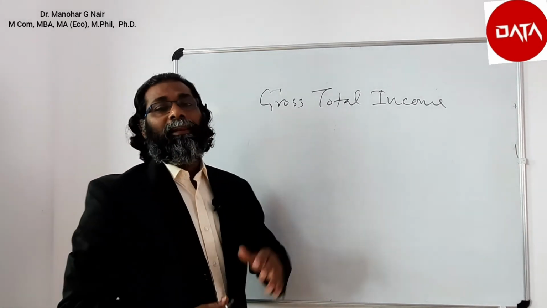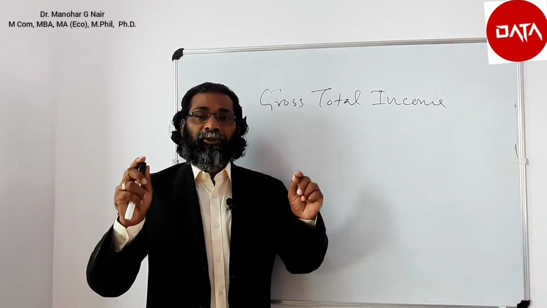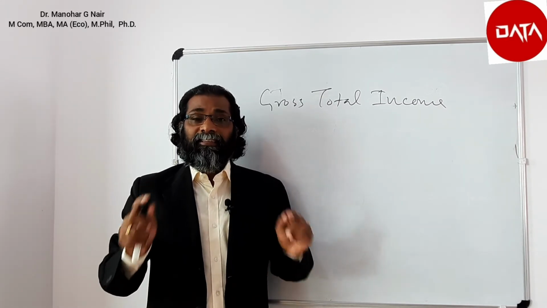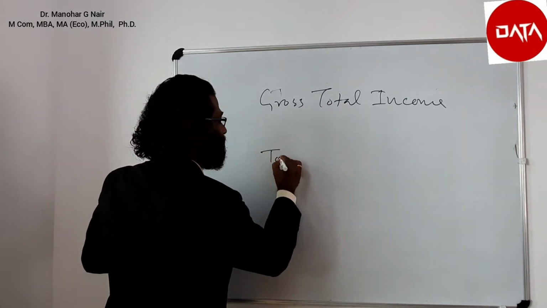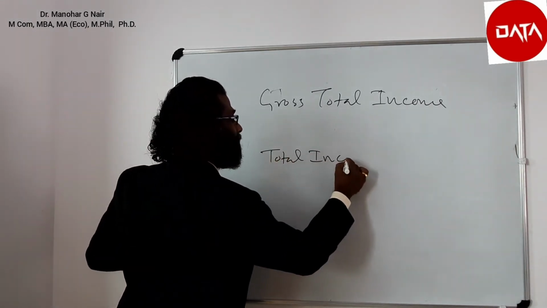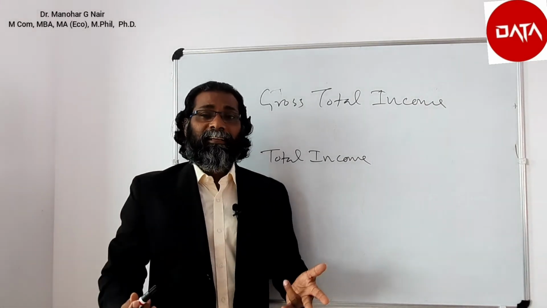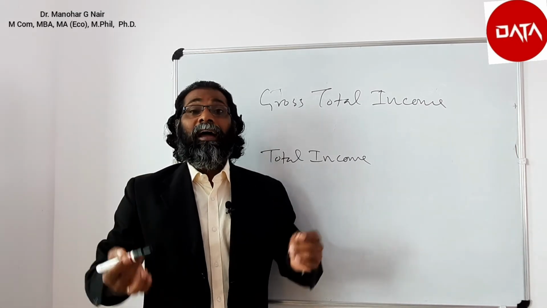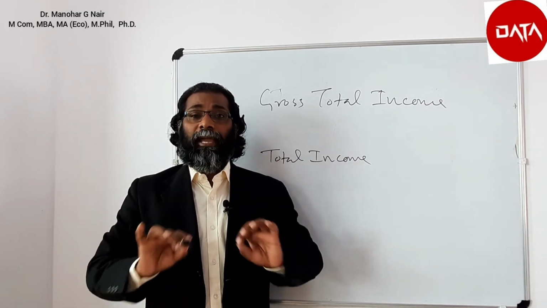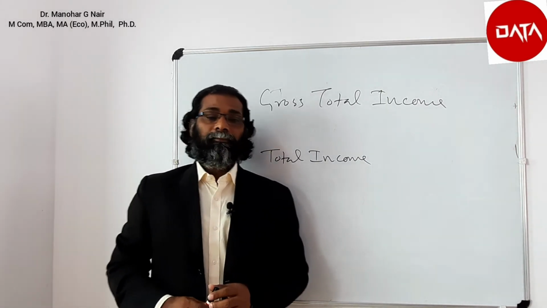From the gross total income, if sections 80C to 80U are applied, then it is said to be total income or taxable income. So before deducting sections 80C to 80U, it is said to be gross total income. After deducting 80C to 80U, it is said to be total income or taxable income. Next term is concept of income.